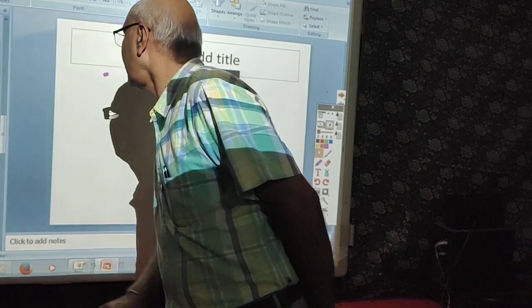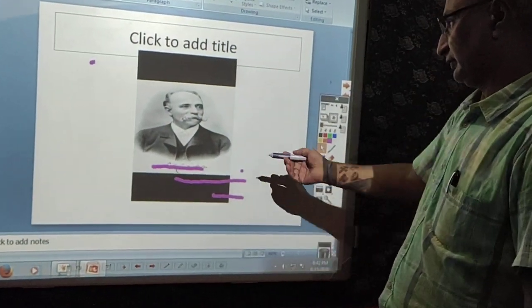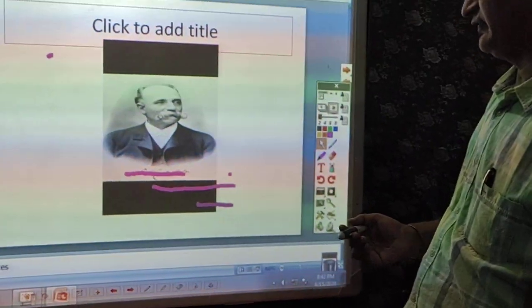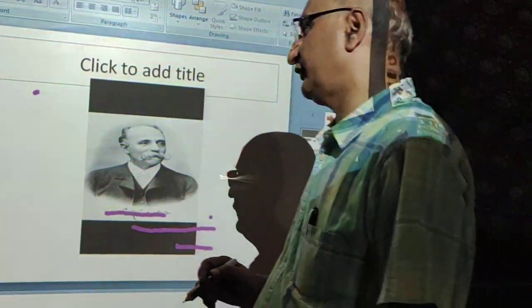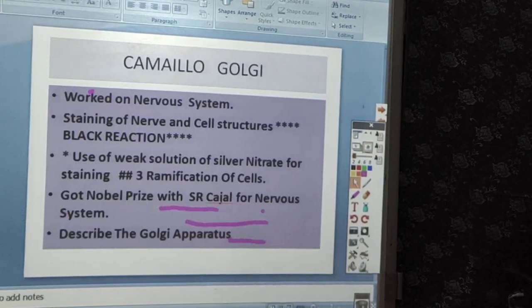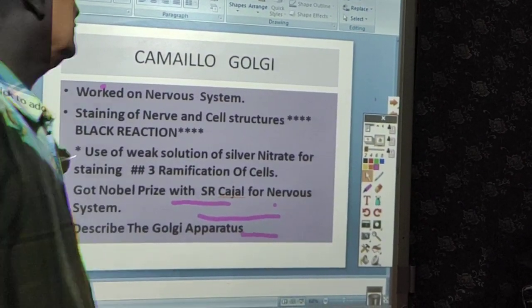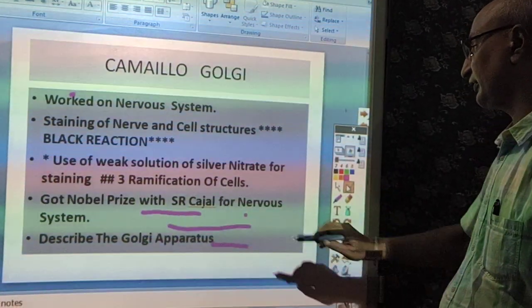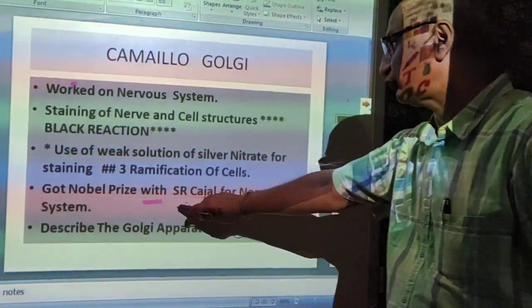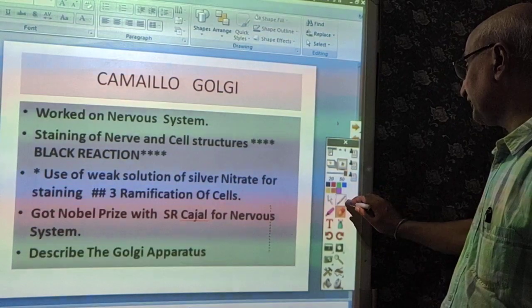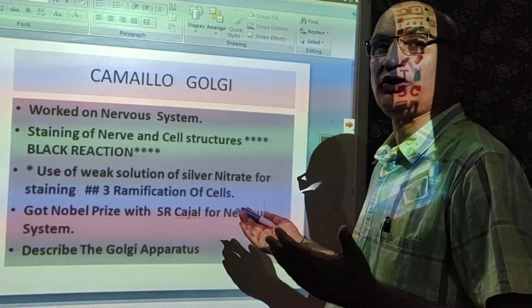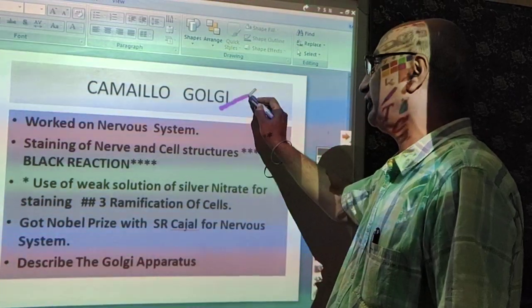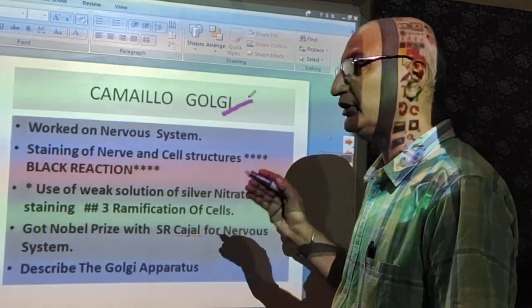Now, coming to our next point. Just see, this is Mr. Golgi who discovered it. Dear students, I would like to tell you something about Camillo Golgi, because you will have certain questions on Camillo Golgi in your NCERT examinations. The important discovery was the description of the structure of the Golgi body, and hence we call the Golgi apparatus the Golgi bodies also.